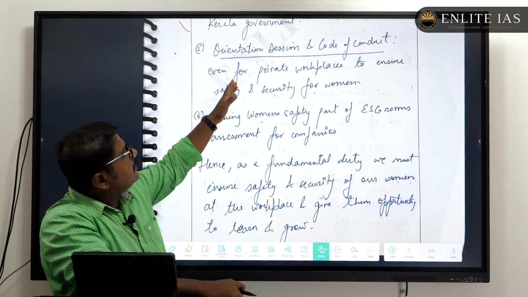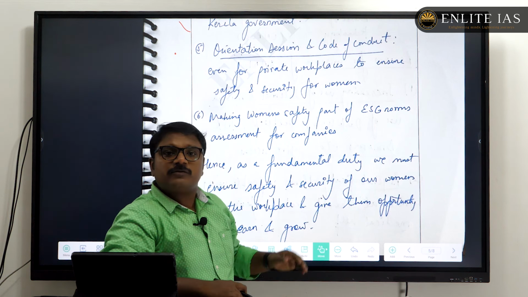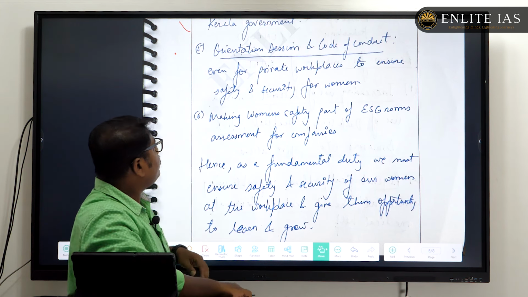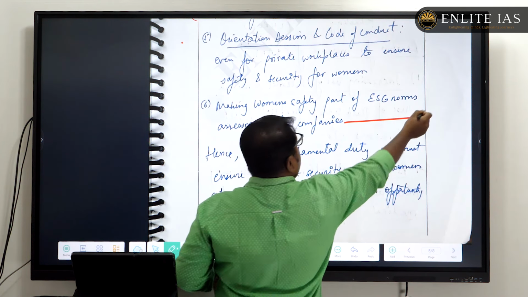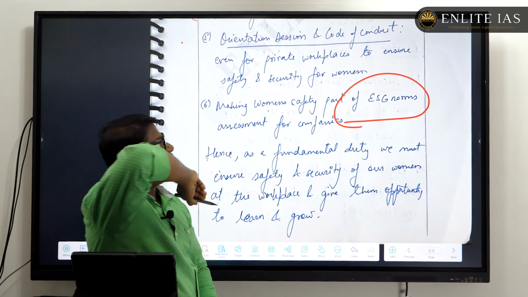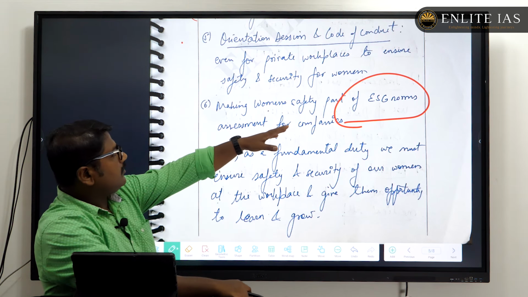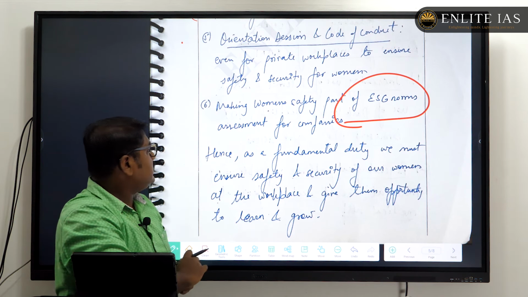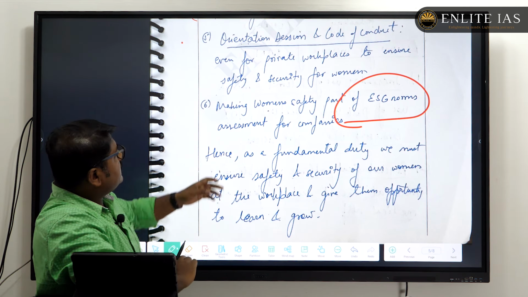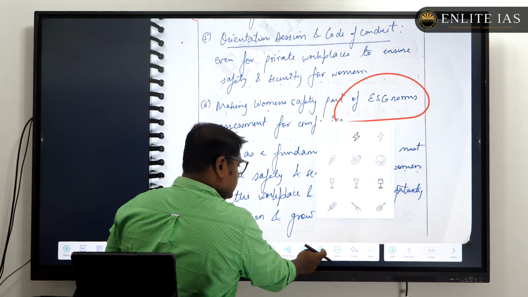So there is a need for proper auditing mechanisms, and that is properly mentioned by him. And the ESG, environmental sustainability governance norms, he had pointed out incorporating women's safety as part of the ESG norms. That is also a very good point here. Such reform measures have been properly mentioned by Archit.